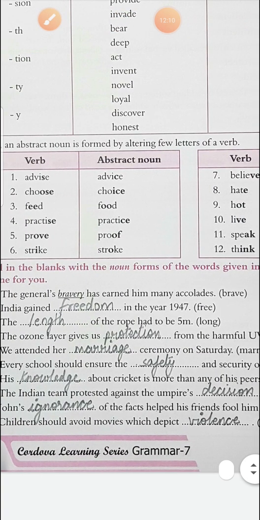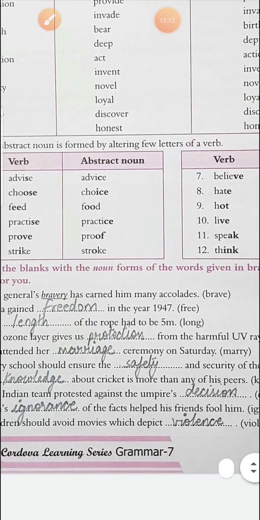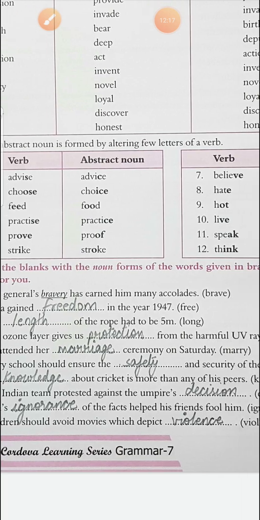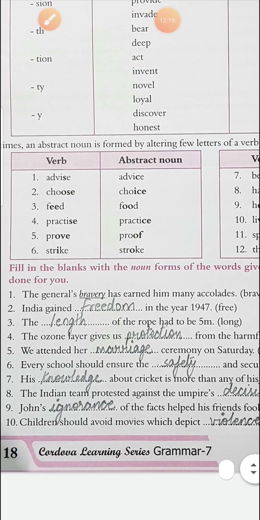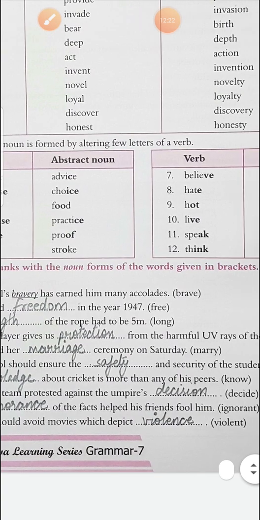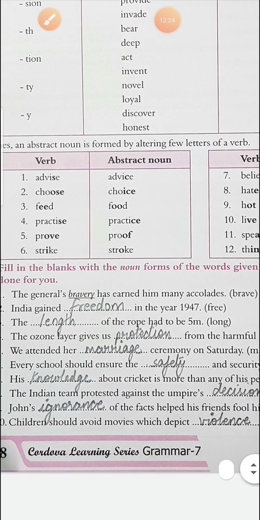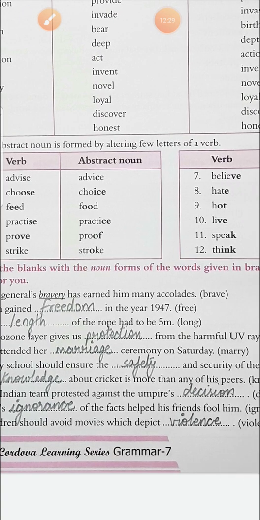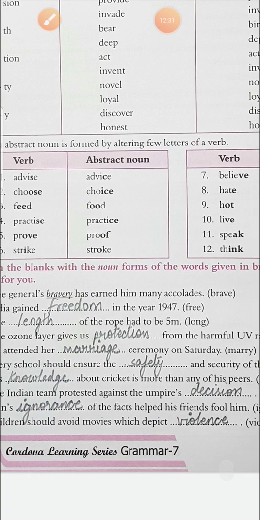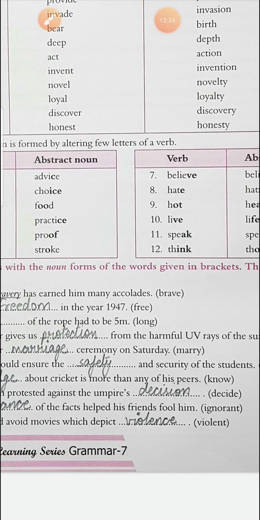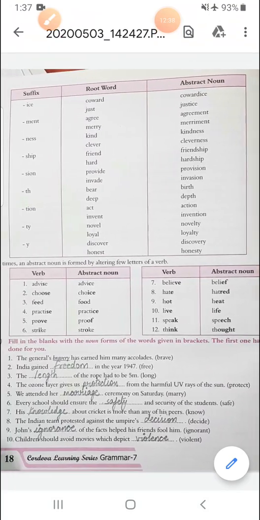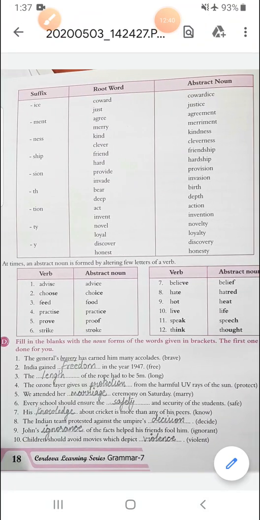security of the students, his know becomes knowledge about cricket is more than any of his peers, the Indian team protested against the umpire's decide becomes decision, John's ignore becomes ignorance of the facts, helped his friends fool him, children should avoid movies which depict violent becomes violence. In this way nouns can be formed.